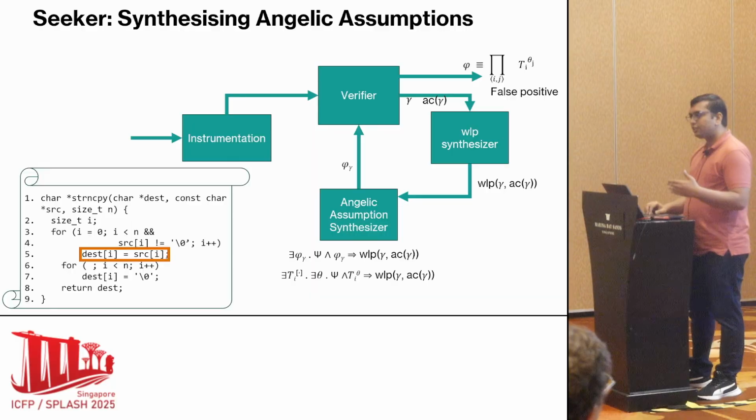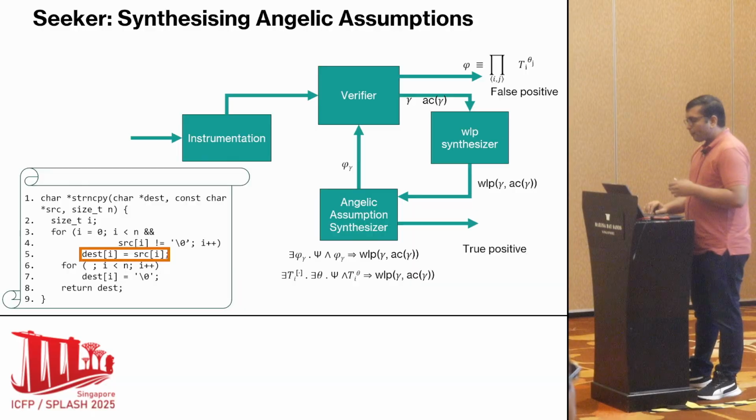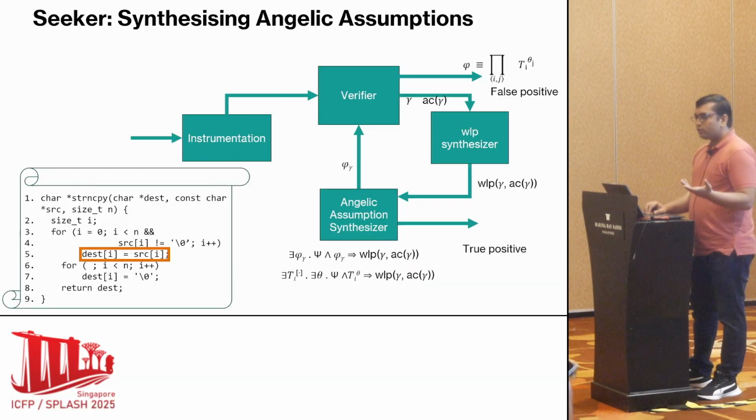It will give us a list of all the errors that it encountered, and it will classify them as false positives with the assumptions that were used to suppress them. But if we are not able to synthesize any of these assumptions, then we identify them as true positives, the actual errors, and they are given to the user.